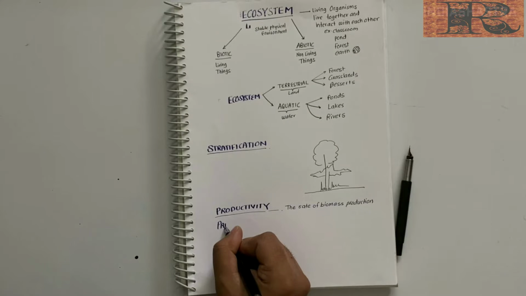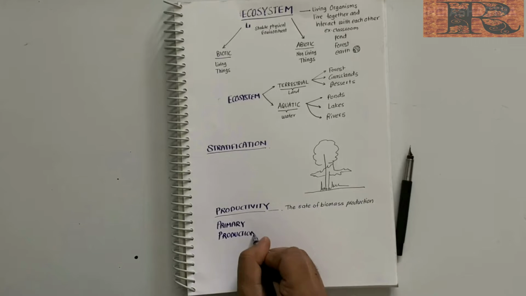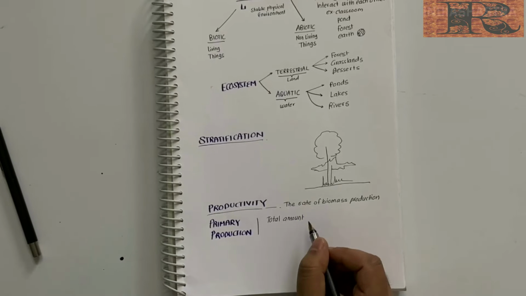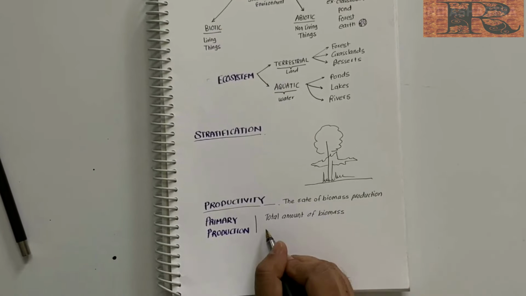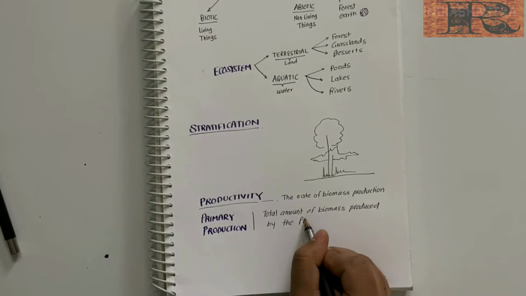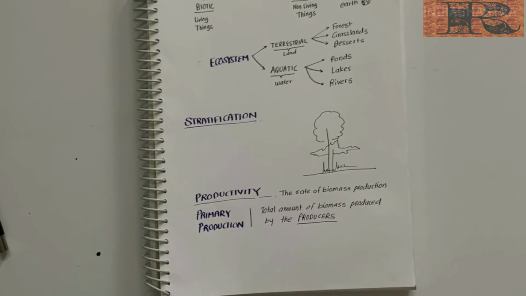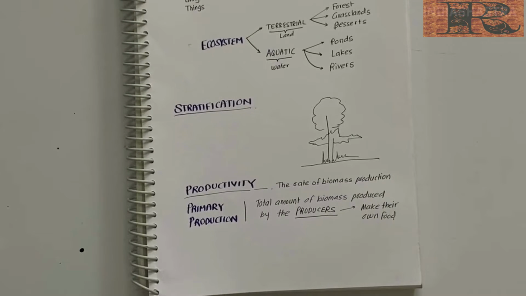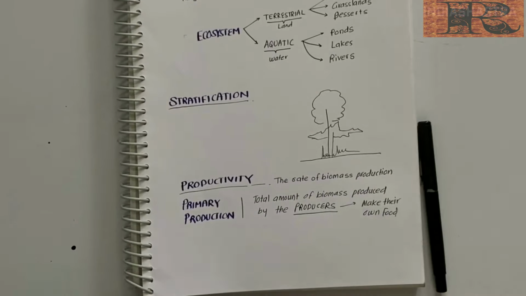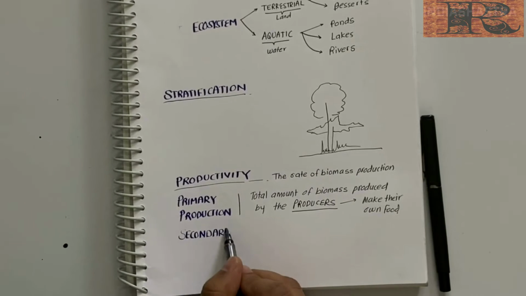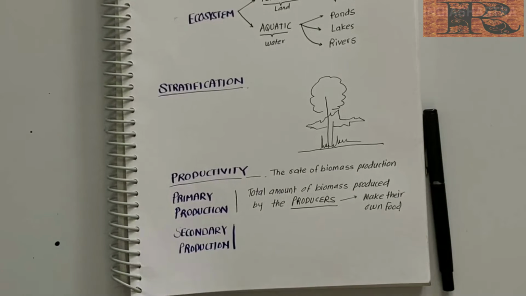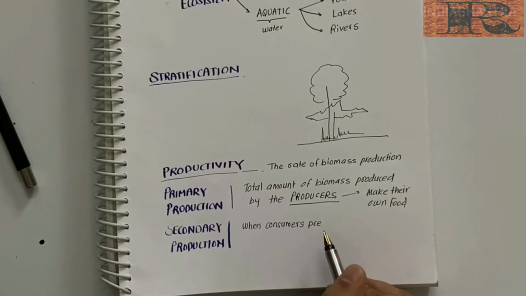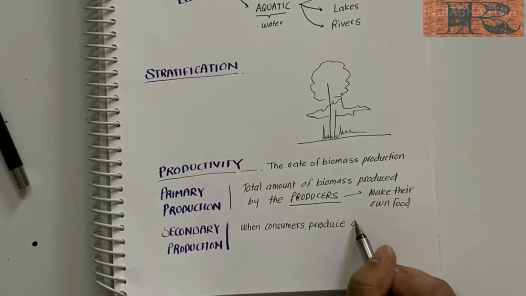Talking about production, let's define primary production. Primary production is the total amount of biomass produced by the producers. That is, here the process of production is fast and it occurs through photosynthesis. Producers are where the photosynthesis occurs. These are the plants, for example. But when consumers produce the organic matter, it is called secondary productivity. It occurs in herbivores and omnivores. Now you may ask, what is biomass? Biomass is nothing but organic matter.